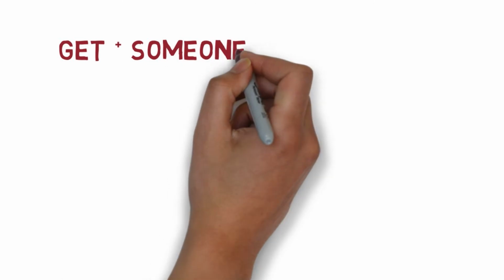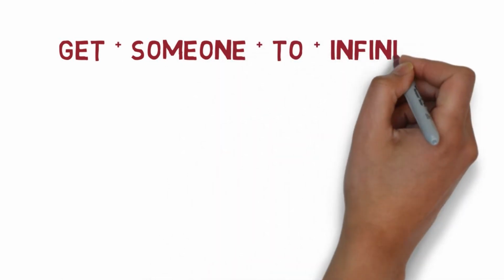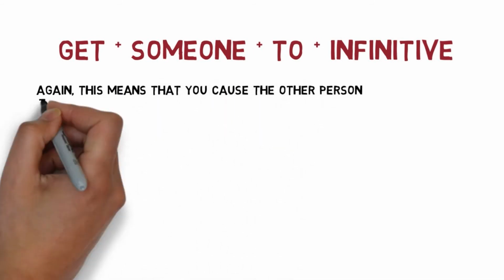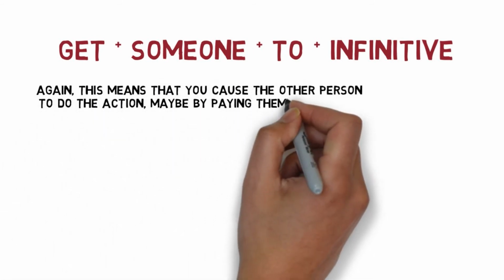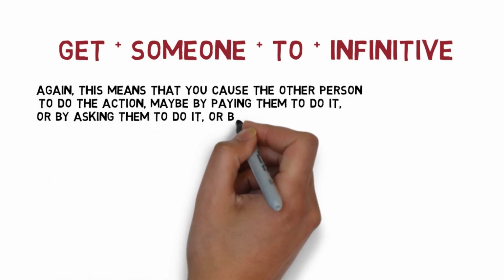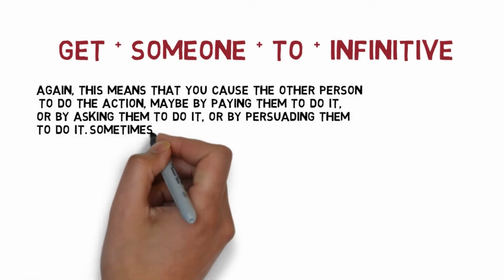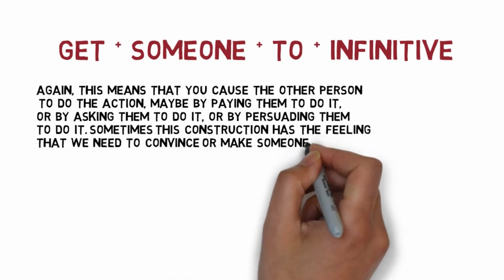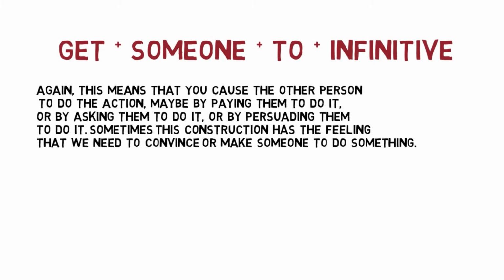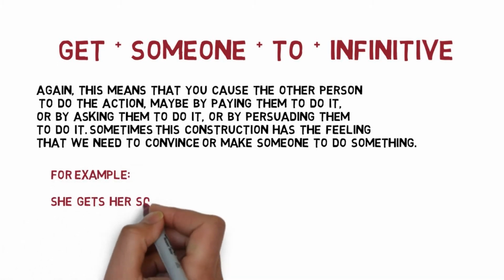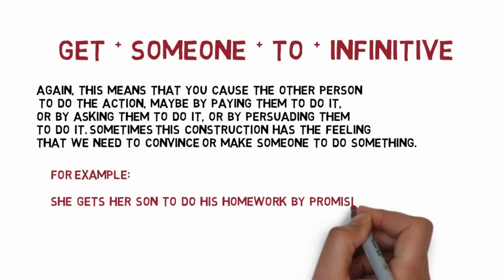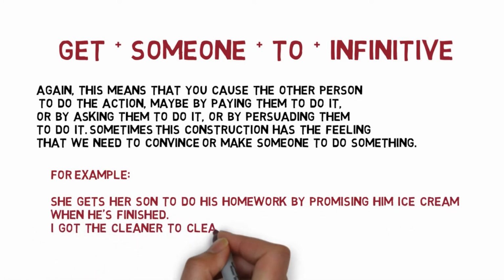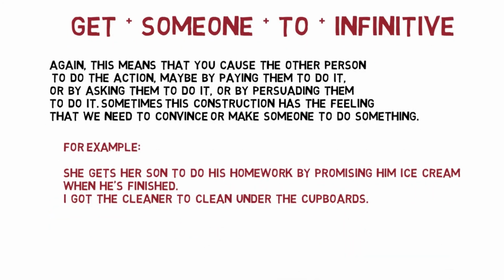Get plus someone plus to plus infinitive. Again, this means that you cause the other person to do the action, maybe by paying them to do it, or by asking them to do it, or by persuading them to do it. Sometimes this construction has the feeling that we need to convince or make someone to do something. For example, she gets her son to do his homework by promising him ice cream when he's finished. Or, I got the cleaner to clean under the cupboards.